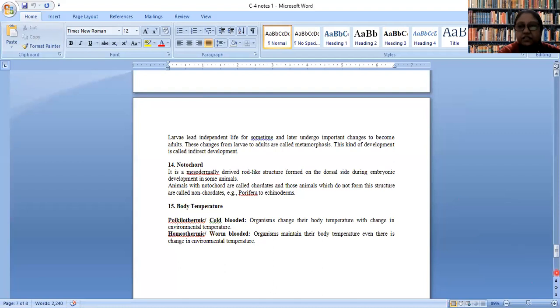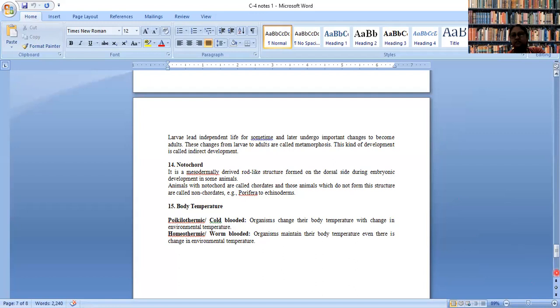But it may not be present in all chordates throughout life. For example, we don't have a notochord now. In our case, the notochord is modified into the vertebral column. But its presence at any stage of the life cycle makes them chordates.